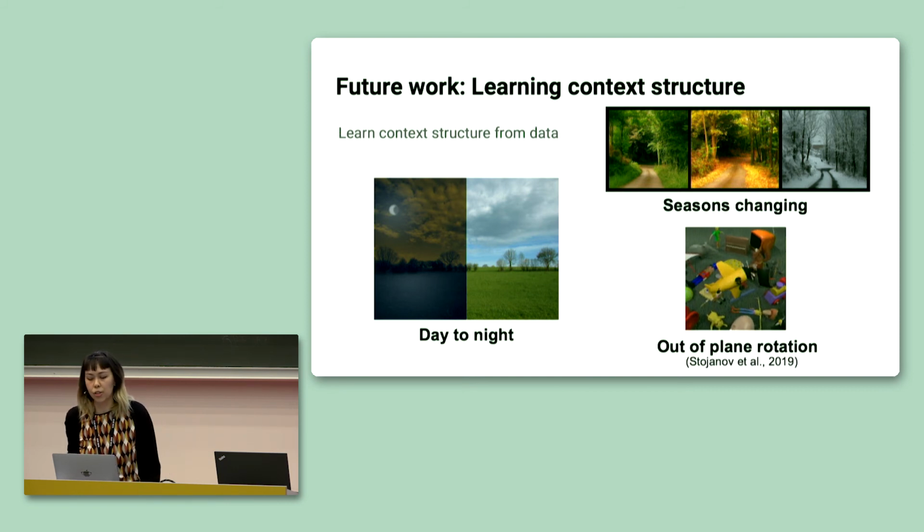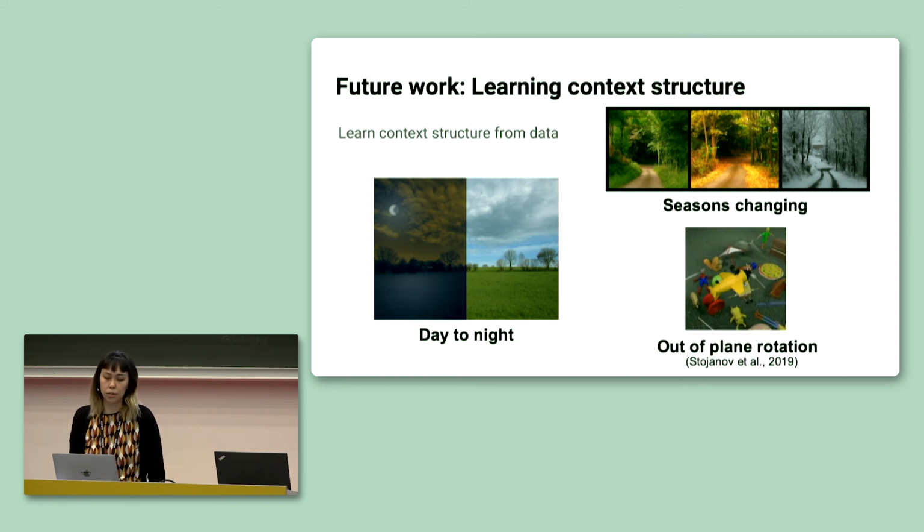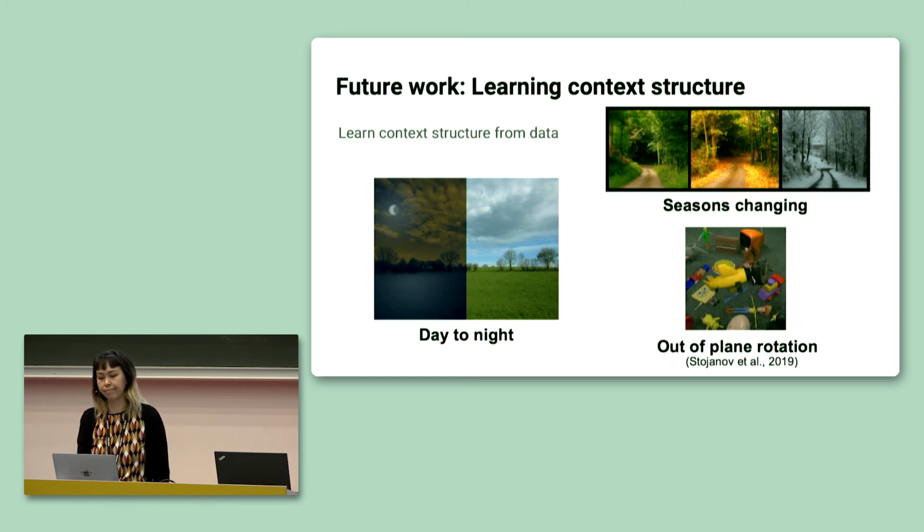Rather than fixing the structure of the context, we ultimately want to learn the structure of the context from the data stream itself. Doing so would allow models to learn about visual transformations without explicit supervision and get us a step closer to enabling neural networks to truly learn continually in the natural world.